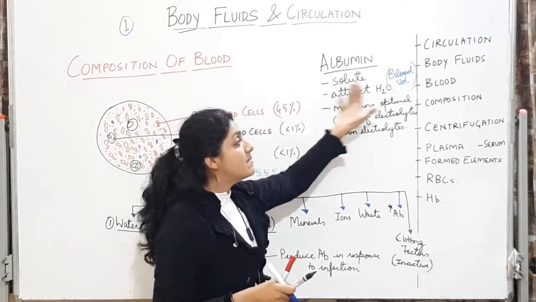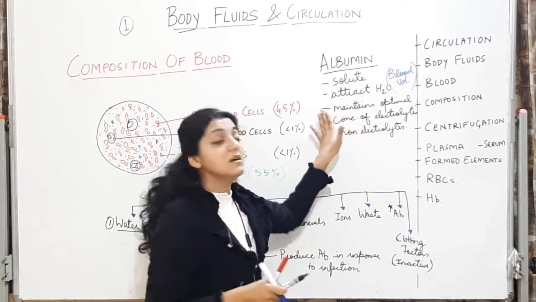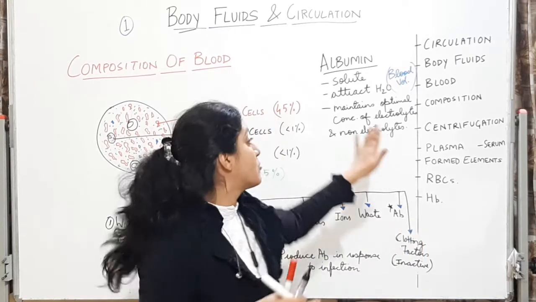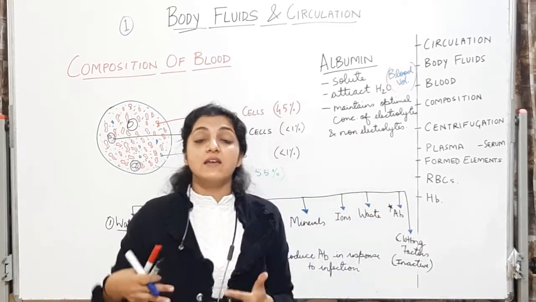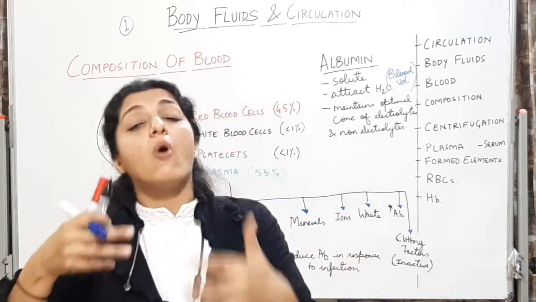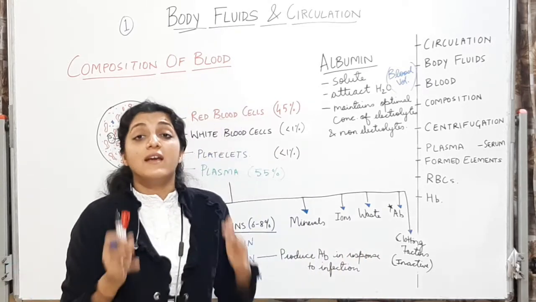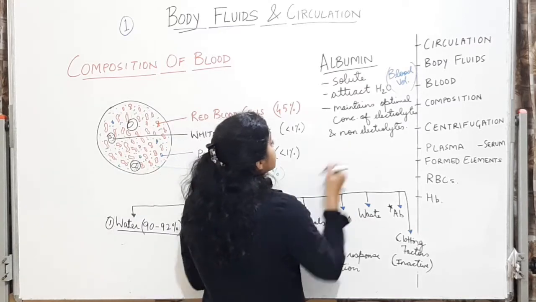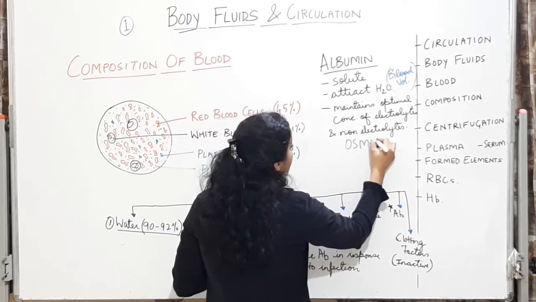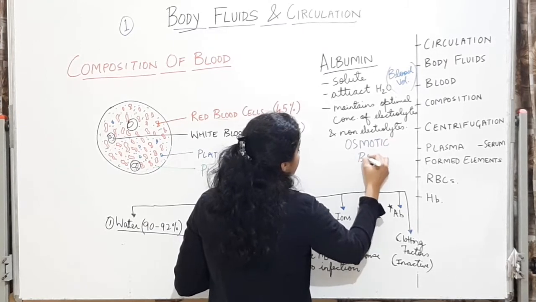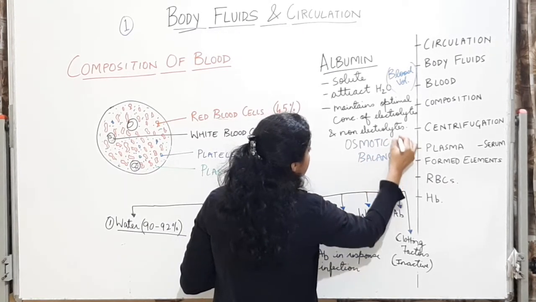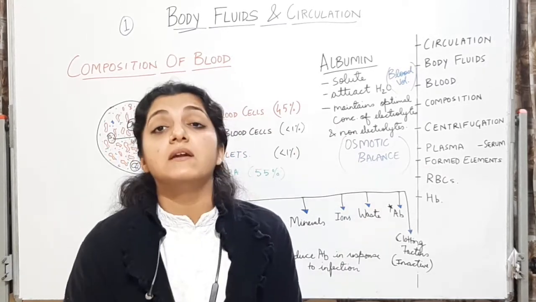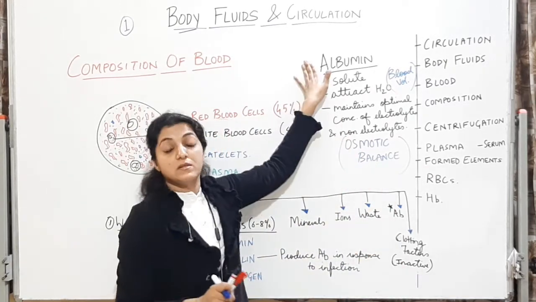Alright? So it is going to help maintain the blood volume and next it is going to help maintain the optimal concentration of electrolytes and non-electrolytes. तो कौन से आयंस अंदर आ रहे हैं, कौन से बाहर जा रहे हैं, एक ऑप्टिमल कंसंट्रेशन मेंटेन होना चाहिए इलेक्ट्रोलाइट्स का, एक बैलेंस होना चाहिए. This osmotic balance is going to be maintained by the albumin. Important MCQs. Blood volume maintain करने में help करता है, osmotic balance maintain करने में help करता है albumin.